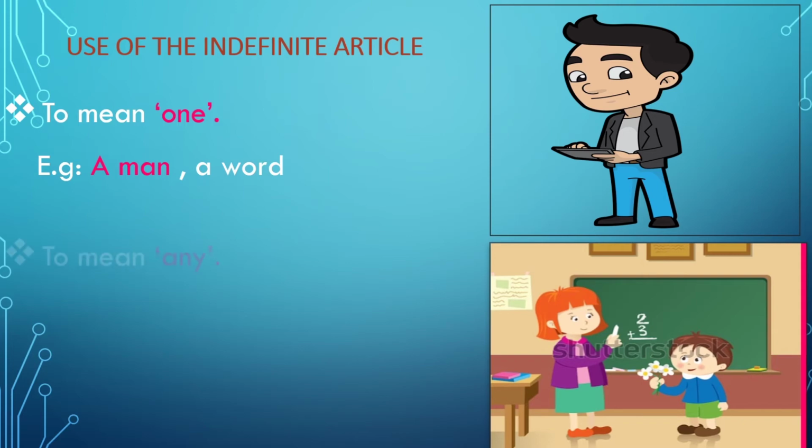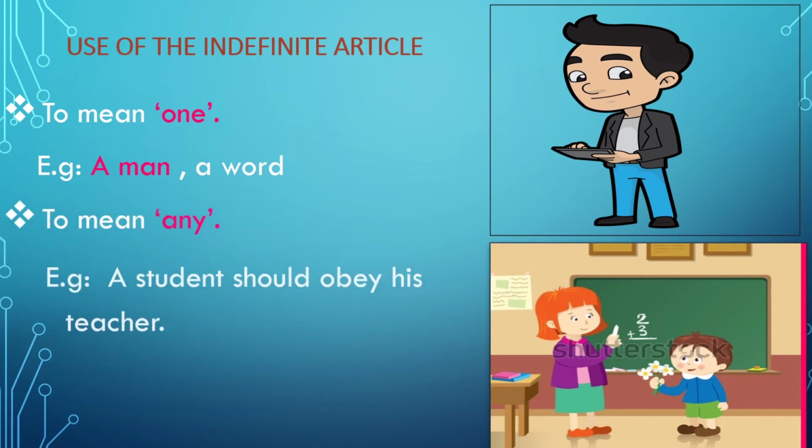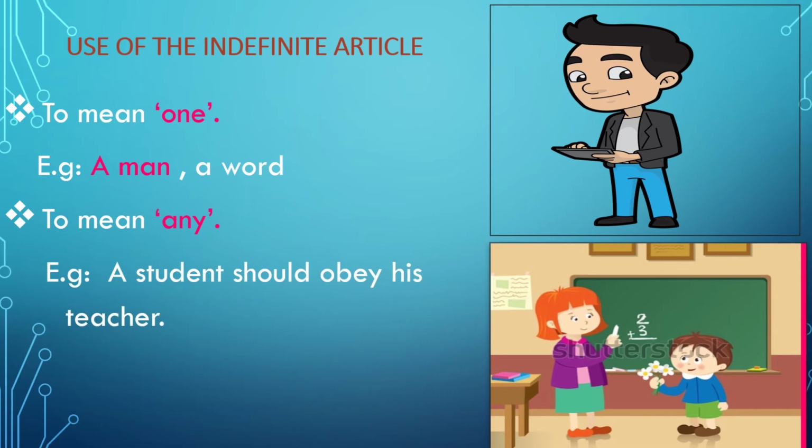We also use it to mean any. For example, a student should obey his teacher. When you say a student should obey his teacher, you don't mean that only one student should obey his teacher. You mean that any student is supposed to obey his teacher.